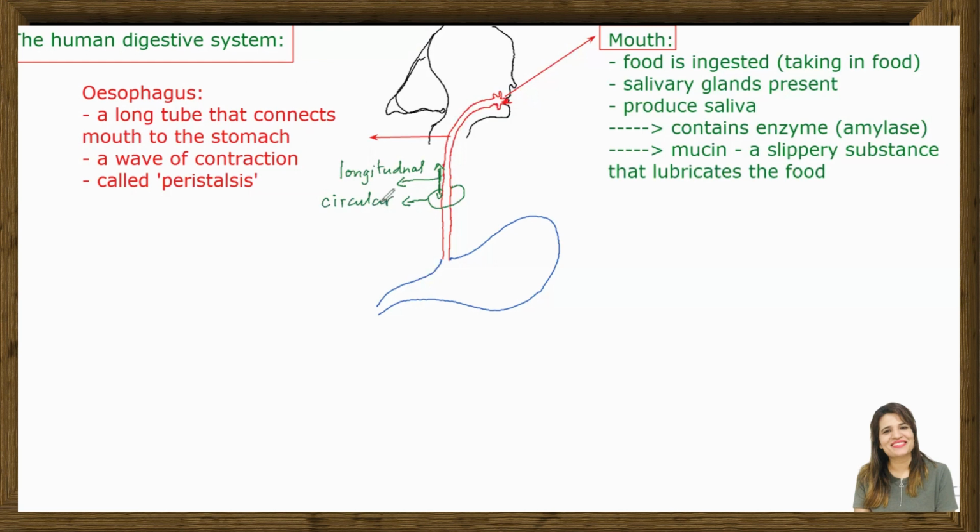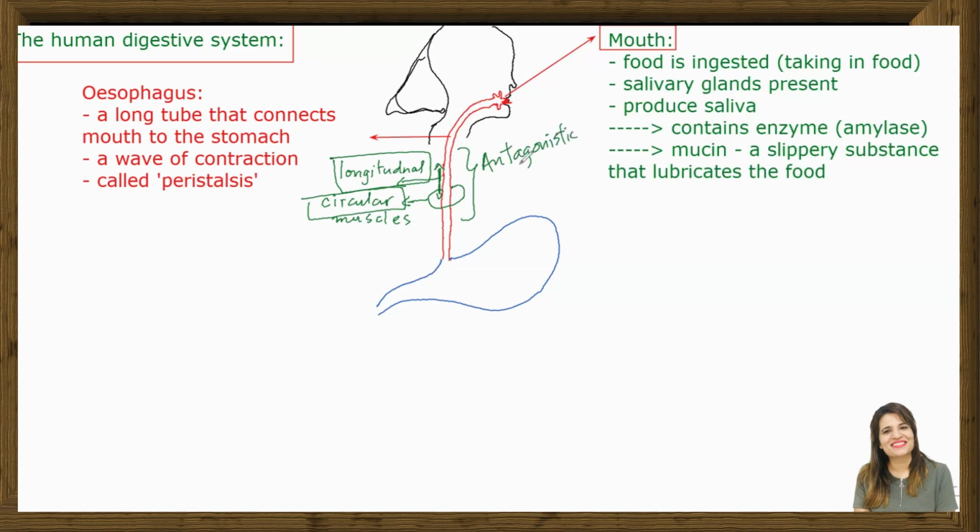They are a pair of antagonistic muscles. Longitudinal and circular. These two muscles, what did I say? They are antagonistic